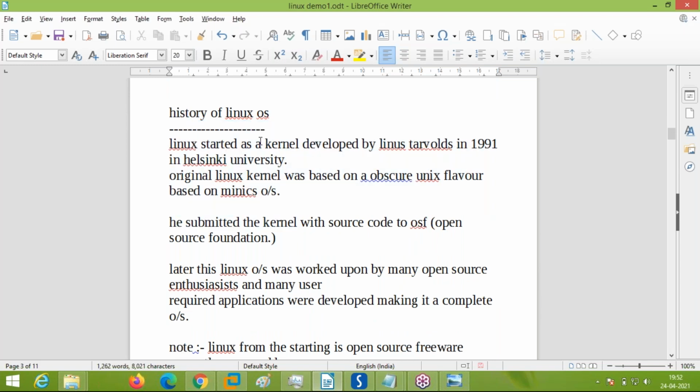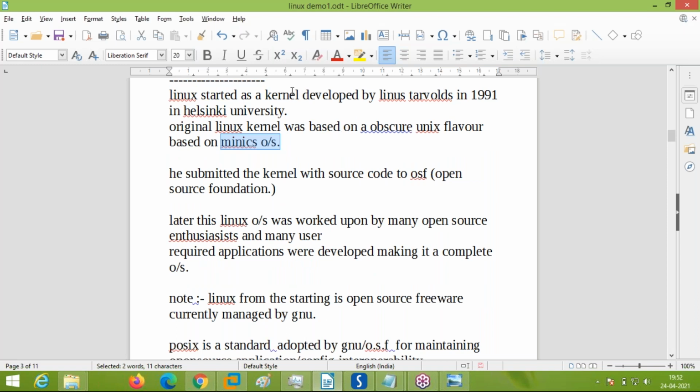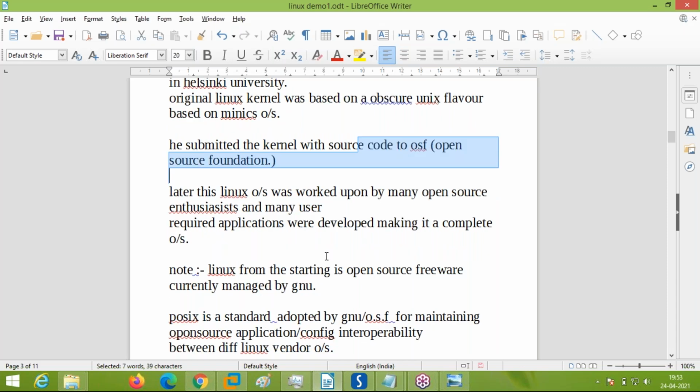Now Linux came into existence this way. Linux started as a kernel by Linus Torvalds in 1991 at Helsinki University. This Linux kernel was developed from the Minix operating system, which is a flavor of Unix. This kernel was then submitted to the OSF people, the Open Software Foundation. After this, many other scientists and users worked upon it, created many user level applications, and integrated all these things together with the kernel. Then the original Linux operating system came into existence.